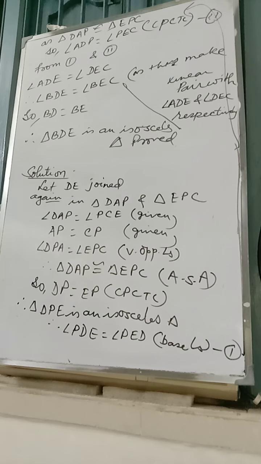Now, you can see first we have to prove the triangles are congruent. Once we prove the triangles are congruent, then we can write PQ is equal to QR and PS is equal to SR. So have a look. The triangle is drawn.